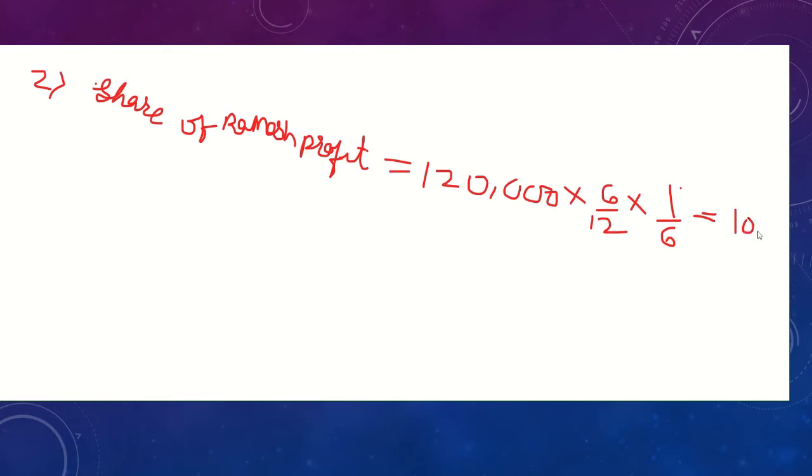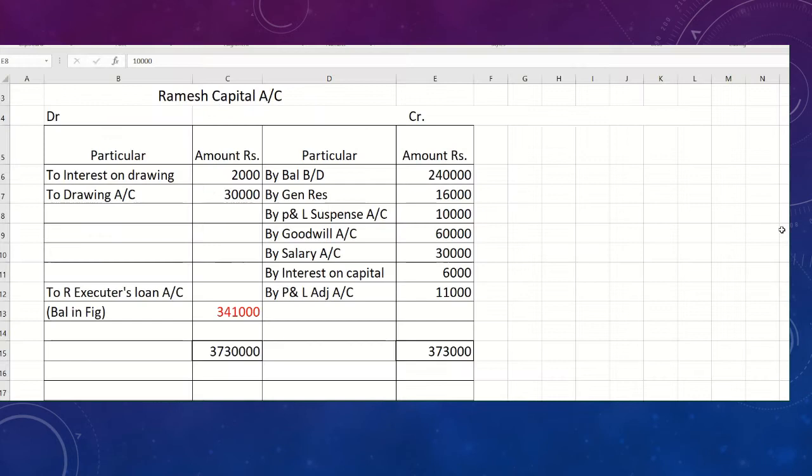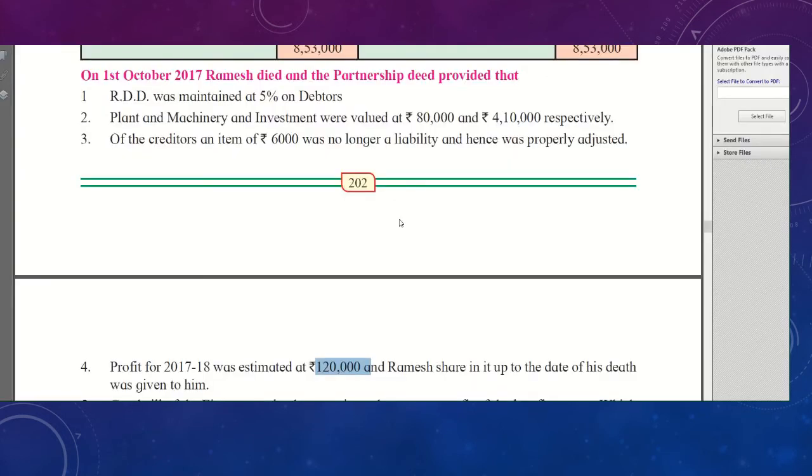So you know the profit of the partner is written on the credit side of the partner's capital account. So here you will write in Ramesh's partner capital account by P&L suspense account, students, because current year profit cannot be written as a profit. It should be written as a suspense, because it is considered or calculated on an estimation basis. After that, which information is given to you?